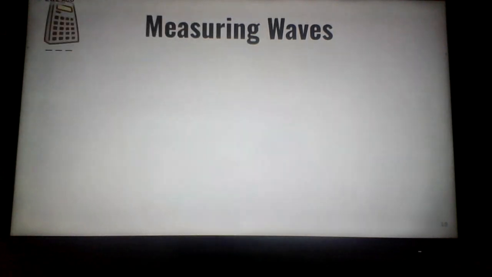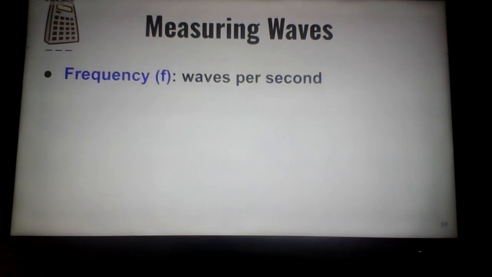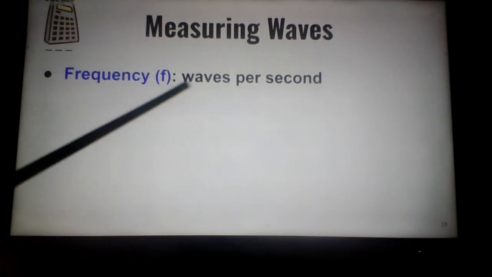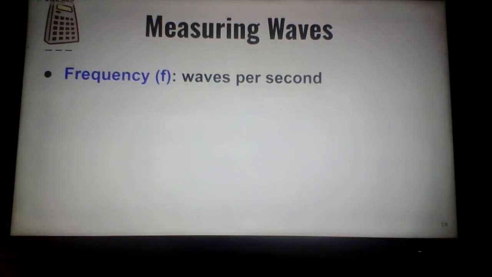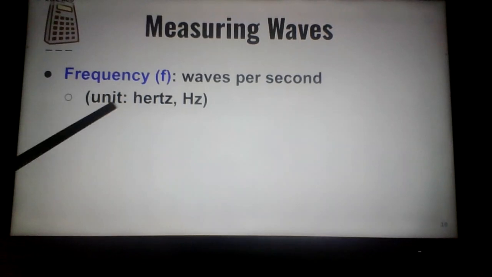Ready? See the calculator up there. How do we measure waves? Well, let's try it again. We measure the wavelength from crest to crest or from compression to compression. But some terms, you saw this word a moment ago. Waves per second are involved in the different kinds of ways we can measure waves. We use a lowercase f for frequency. Capital F means force. The unit is called a hertz.